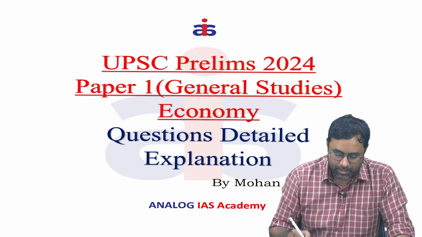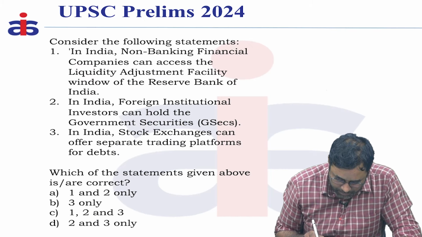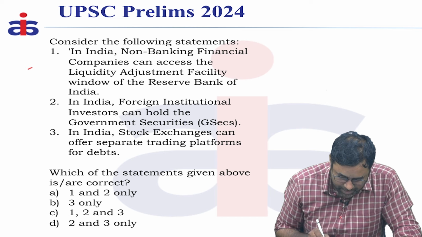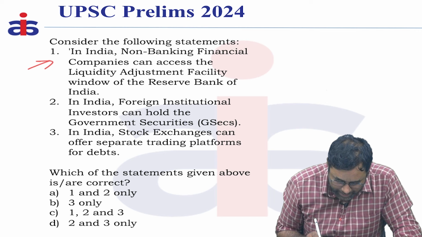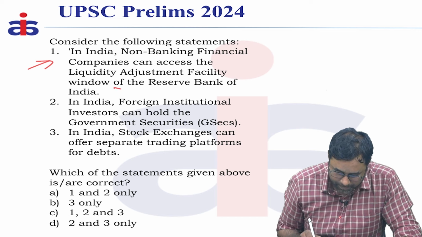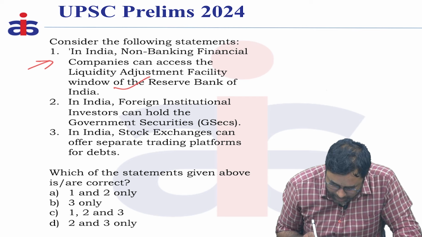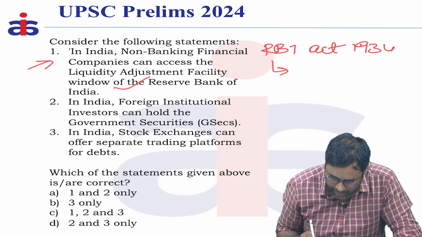As part of it, the first question says, consider the following statements. The first statement says that in India, NBFCs can access the liquidity adjustment facility window of RBI. RBI has been given certain functions as part of the RBI Act 1934. Under this act, one of the provisions included is the liquidity adjustment facility.